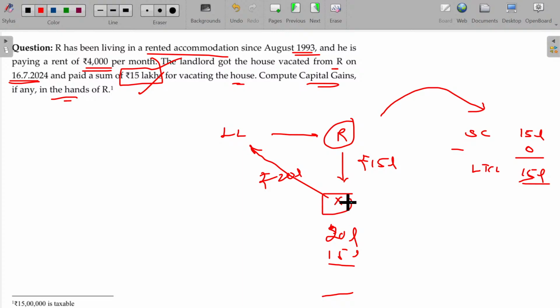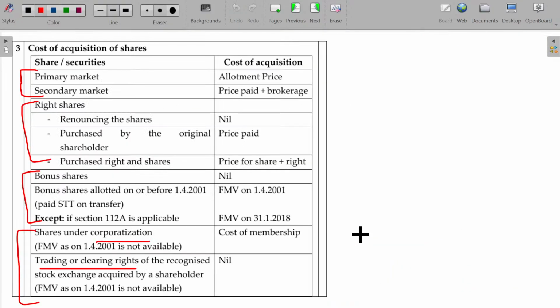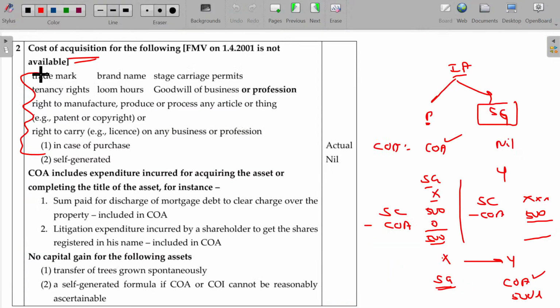So, the tenancy right is either self-generated or purchased. For R, it is self-generated. For X, it is purchased. In case of self-generated, the cost of acquisition is 0. If it is purchased, then you can take the actual cost of acquisition. Hope now you'll be able to understand this one. Trademark, tenancy right, brand name: here, tenancy right. In case of the cost of acquisition of the tenancy right, if it is self-generated, it is nil, or if it is purchased from another tenant, then the actual cost will be considered. Hope you will now be able to understand this logic.